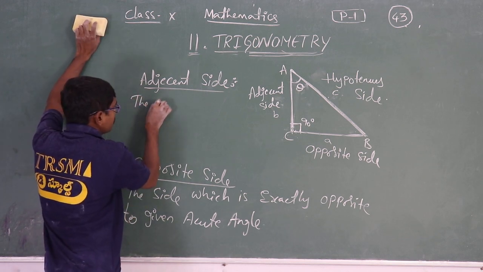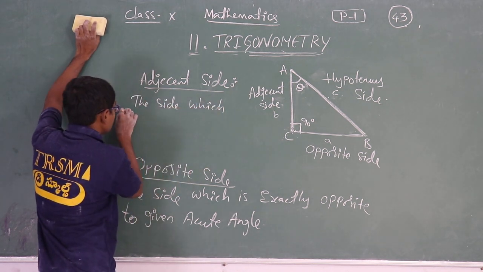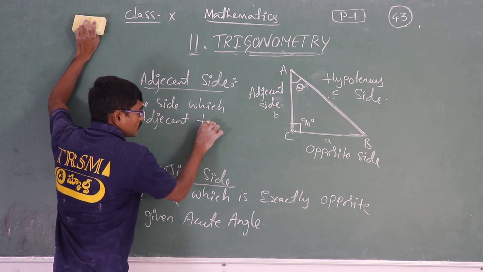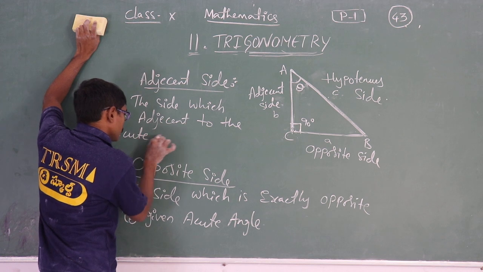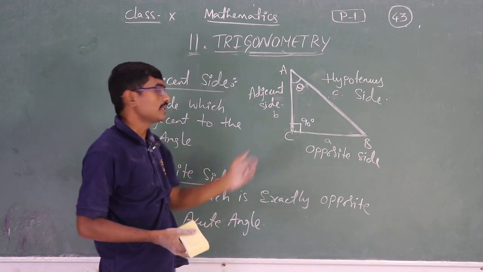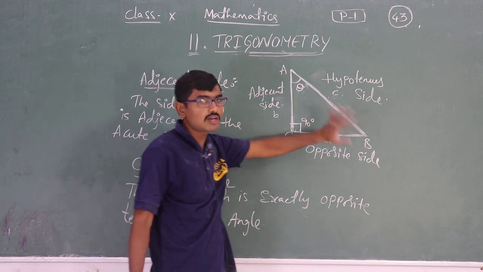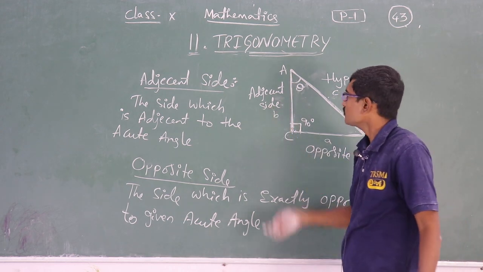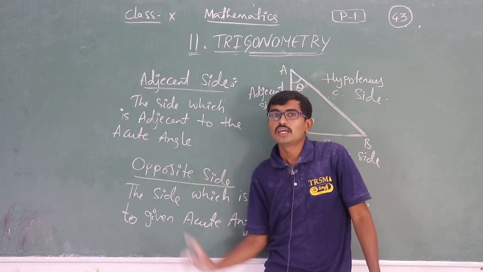So the side which is adjacent to the acute angle, or you can say the left side. Here we will get the hypotenuse; opposite to the acute angle, we will get the opposite side; and the last remaining side will be the adjacent side, which is adjacent to the acute angle. The side which is adjacent to the acute angle is called the adjacent side.